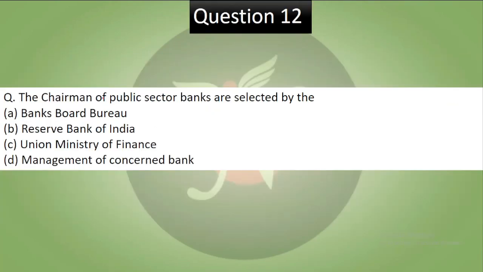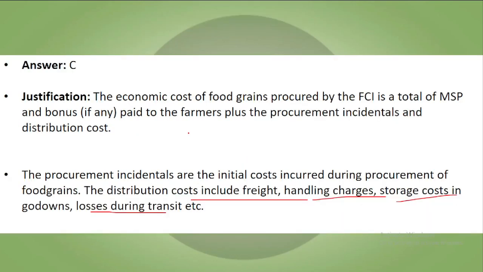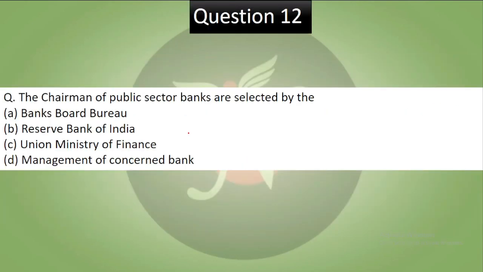Question 12. The chairman of the public sector banks are selected by Banks Board Bureau, Reserve Bank of India, Union Finance Ministry, or management of concerned bank. Pause the video, try to answer. Now let's see the answer. So correct answer to this is Banks Board Bureau, ये काम करता है और ये FSIB से अब इसको replace कर दिया गया है. This is FSIB.